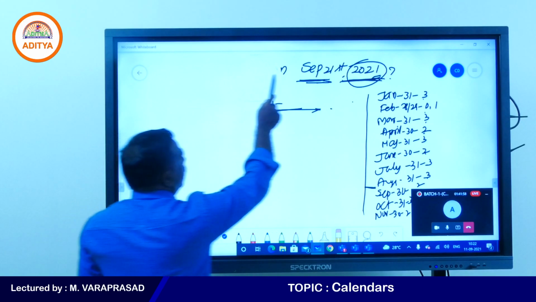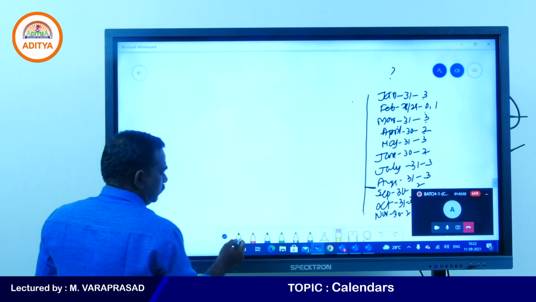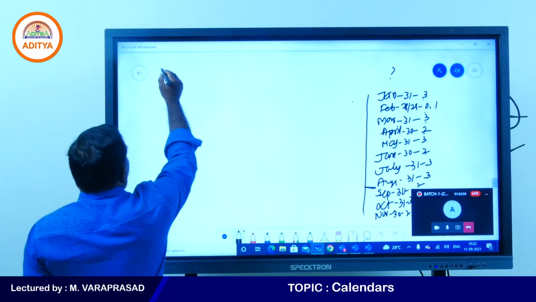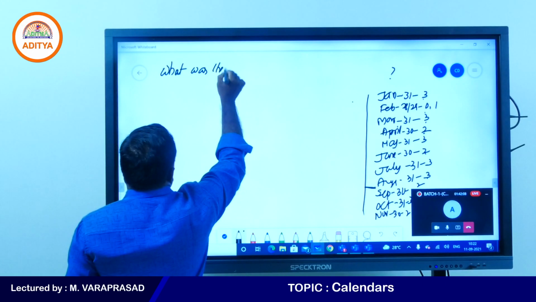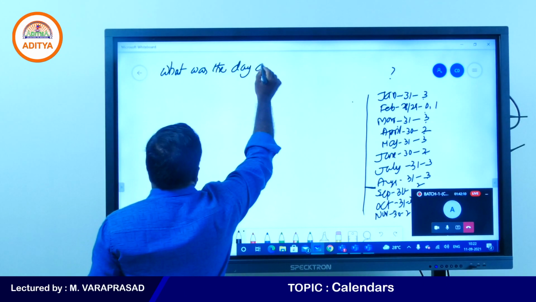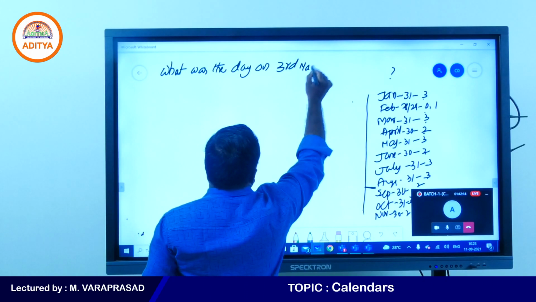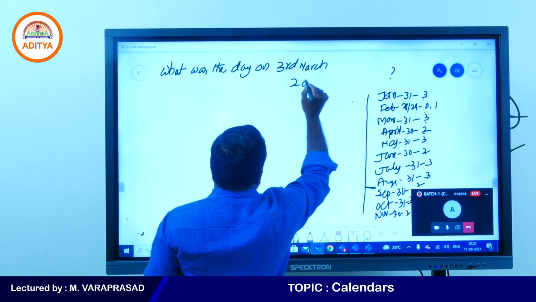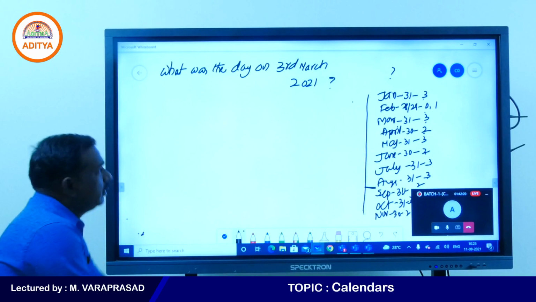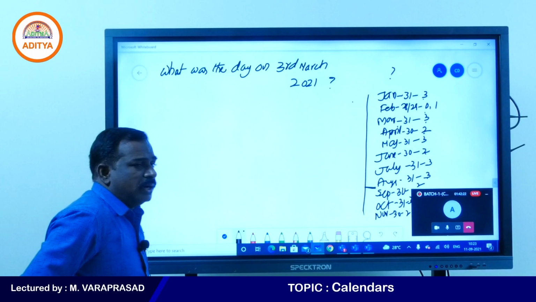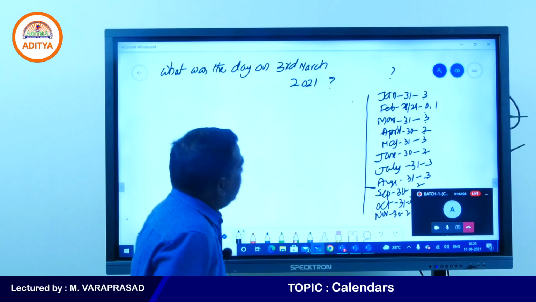One more example I am writing, see once here. What is the example? What was the day on 3rd March 2021? Any one of you? What was the day on 3rd March 2021? Yes, my students, right. What day are you getting?